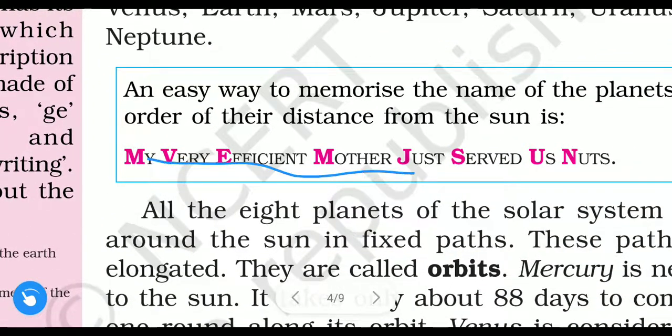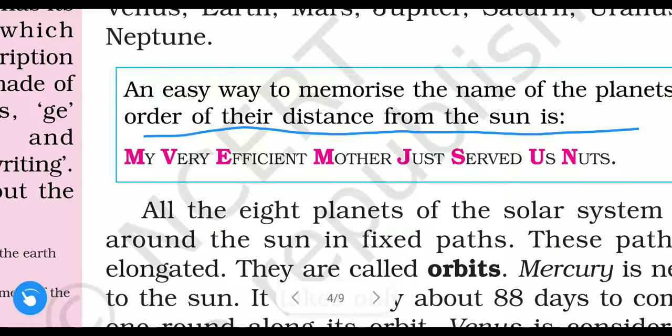these planets. An easy way to memorize the names of the planets in order of their distance from the sun: My very efficient mother just served us nurse. If you remember this sentence, then you will be able to remember all the planets of the solar system as per their distances from the sun.